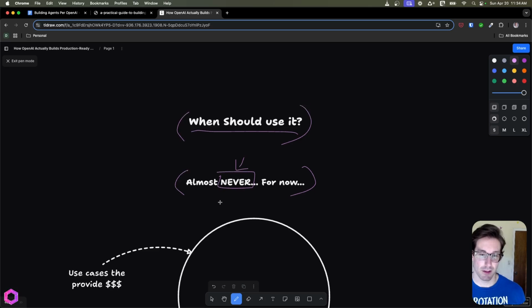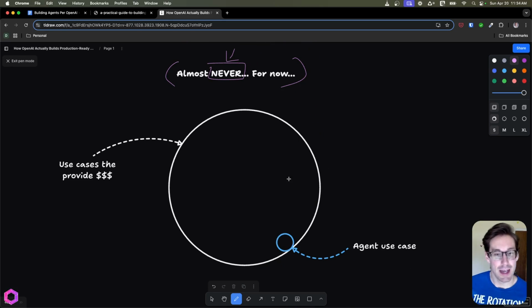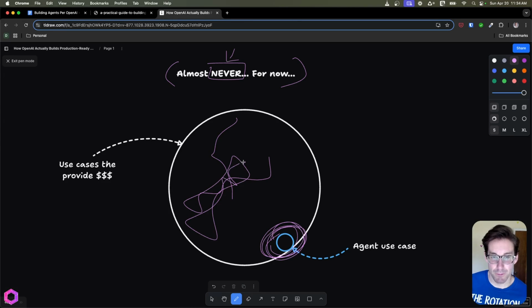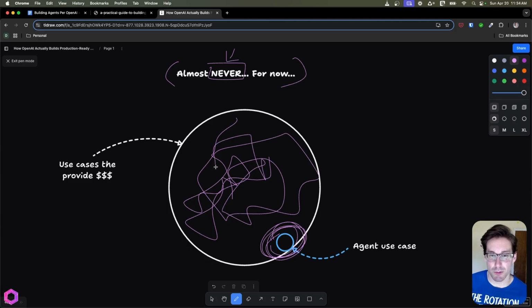But, and also actually, here's another cool image I made for myself. Down here, these are all the agentic use cases in the world. And all of this here, this huge bubble, this is all the value that you can get from using AI without agents. So these are all the use cases where you can make proper money with businesses and provide value without having to use agents. So I'd recommend focusing on the big pie, not the small one, for at least the current moment.